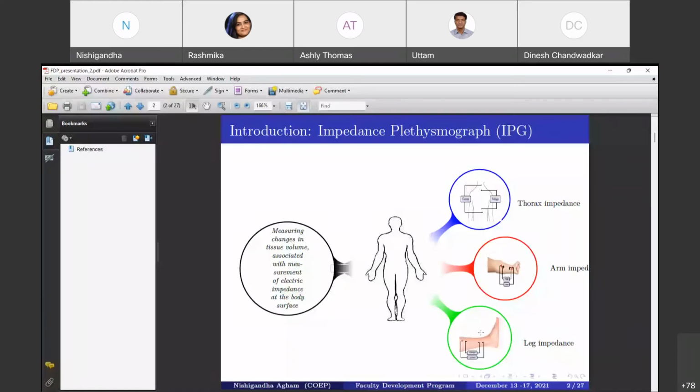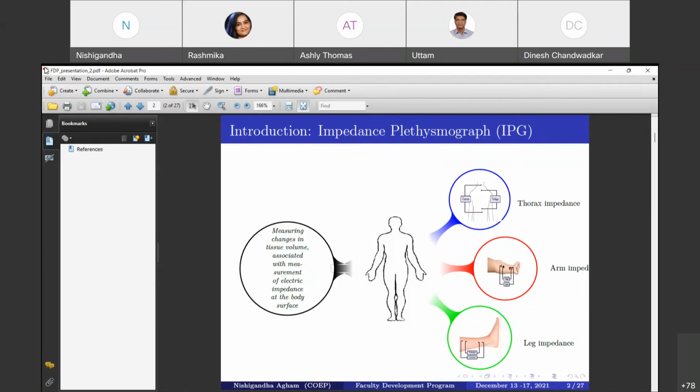Okay, so here I'd like to discuss with you another important physiological parameter, that is the impedance plethysmograph for BP estimation. Very little research has used the IPG signal. Most researchers have used ECG and PPG towards BP estimation, but along with ECG and PPG, impedance plethysmograph is also a very informative physiological signal that gives a better BP estimation.